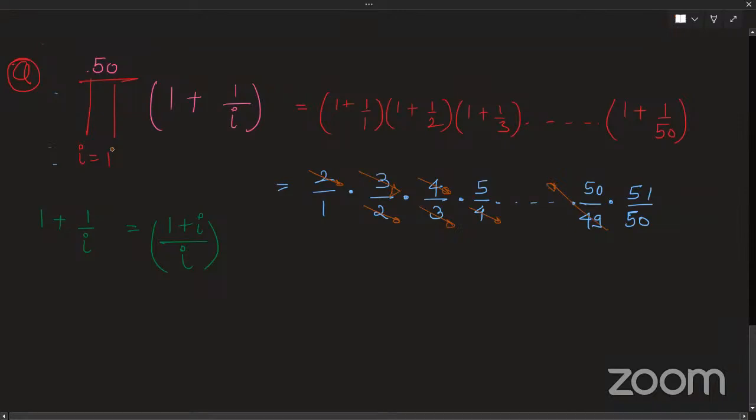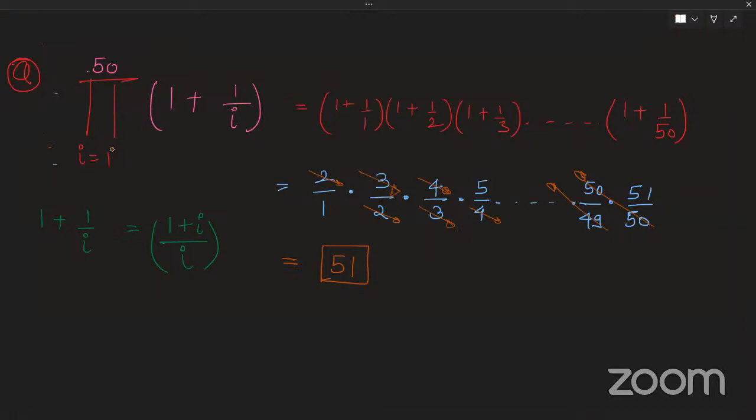Yes, sir. And in the same way, my 50 will also get cancelled out. So what am I left with? I am left with 51, 1 into 51. So it is 51 only. 51 by 1. Correct?